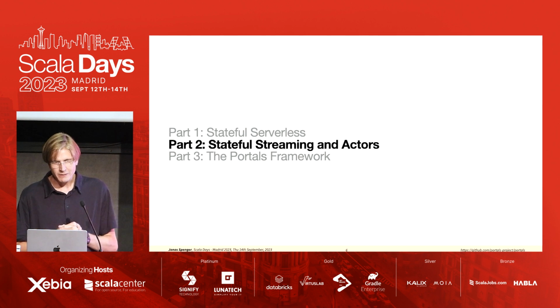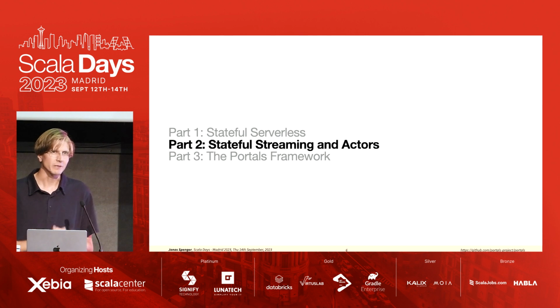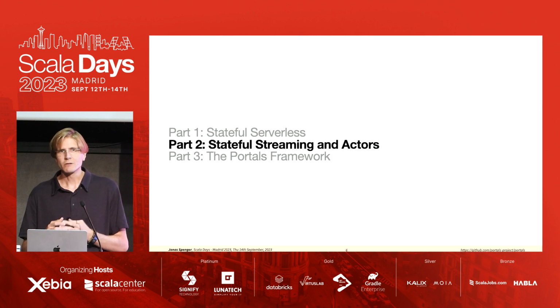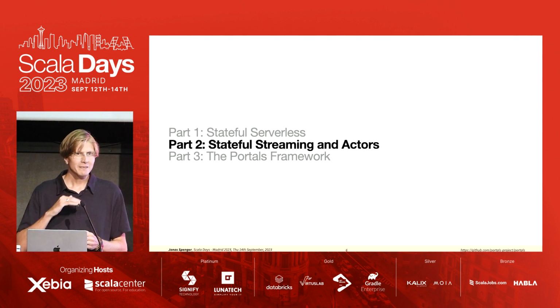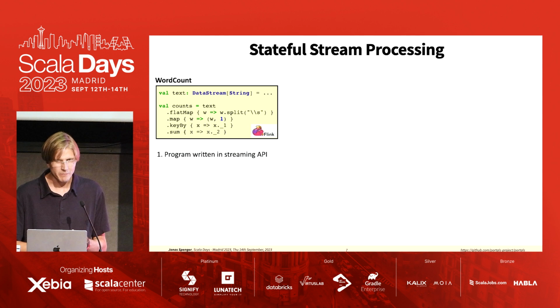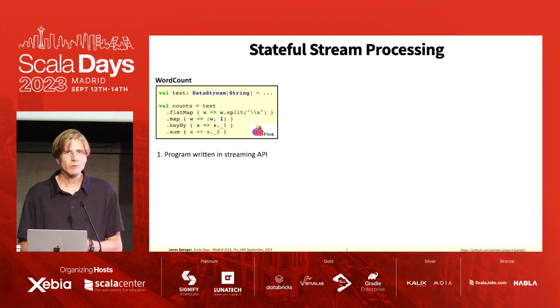Okay, continuing from this first part, we're going to look at two programming models for distributed programming. These are stateful streaming and actors. And we're going to look at them just to understand a bit their properties and then continue from there. Stateful streaming is a very popular programming model. You might be familiar with Apache Flink or Google Dataflow. These are used for processing large amounts of data and doing so in a fault-tolerant manner.